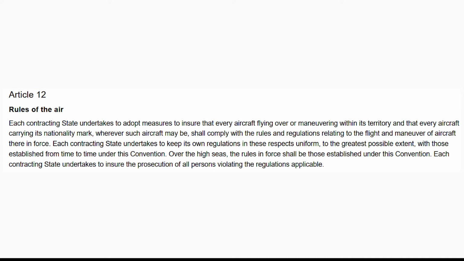Each contracting state undertakes to keep its own regulations in these respects uniform, to the greatest possible extent, with those established from time to time under this convention. Over the high seas, the rules in force shall be those established under this convention. Each contracting state undertakes to ensure the prosecution of all persons violating the regulations applicable.